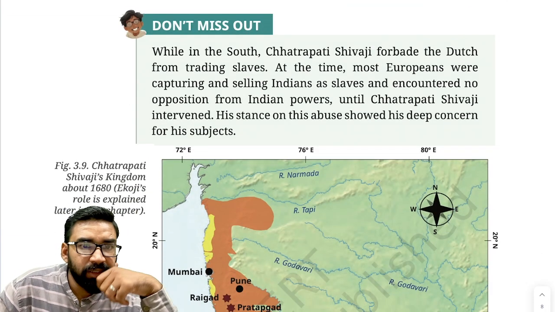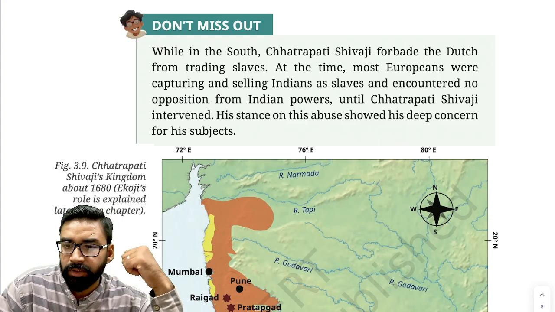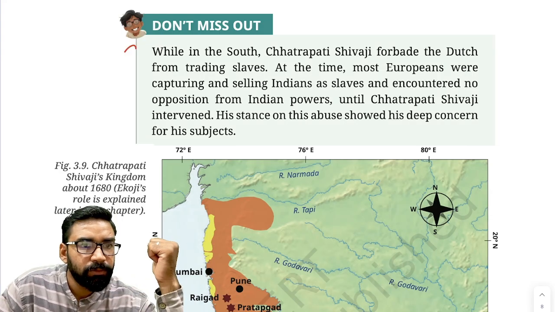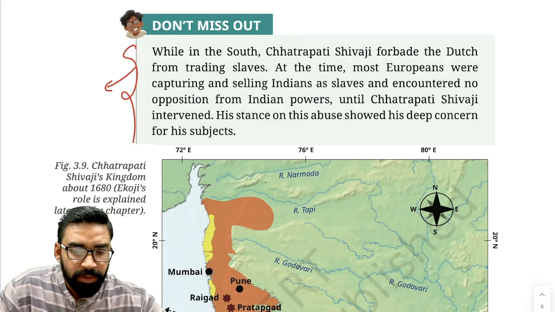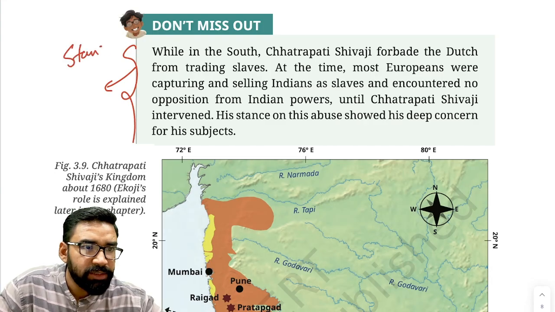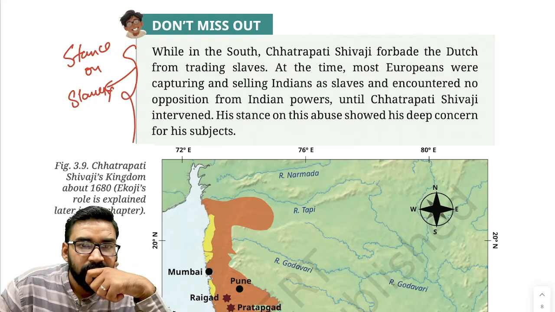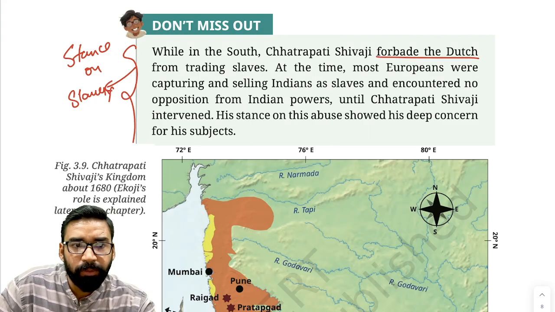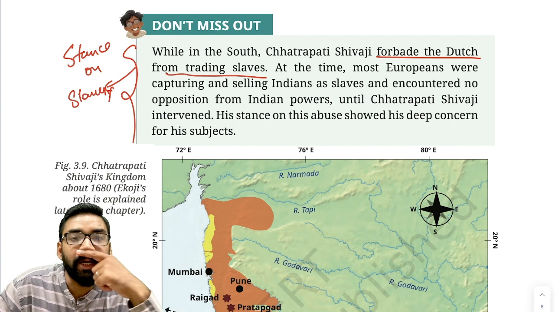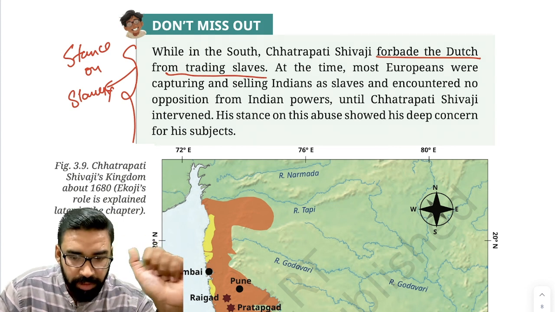Now, after this, what was the notable action? As you can see here, the notable action is his stand on slavery. Now, how? Chhatrapati Shivaji forbade the Dutch from trading slaves. Clear?